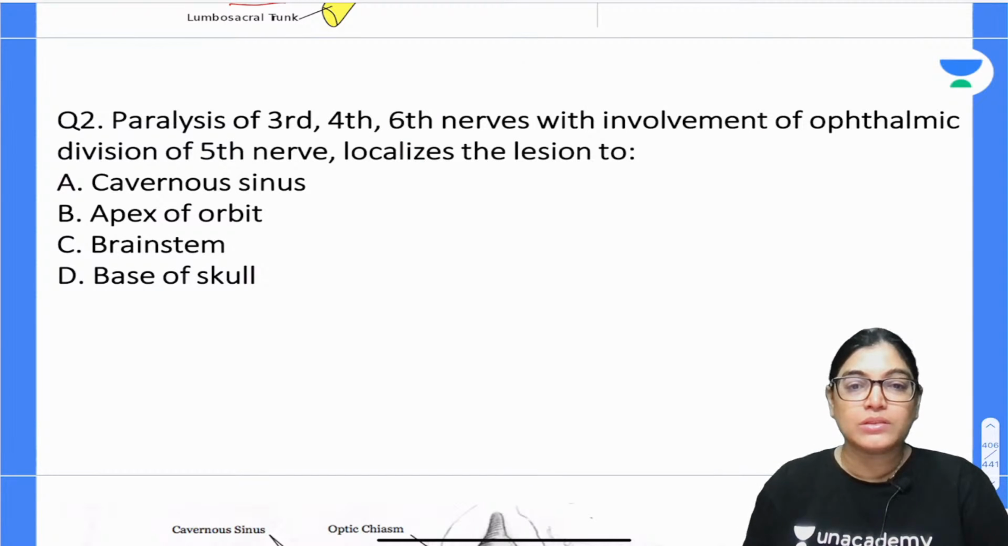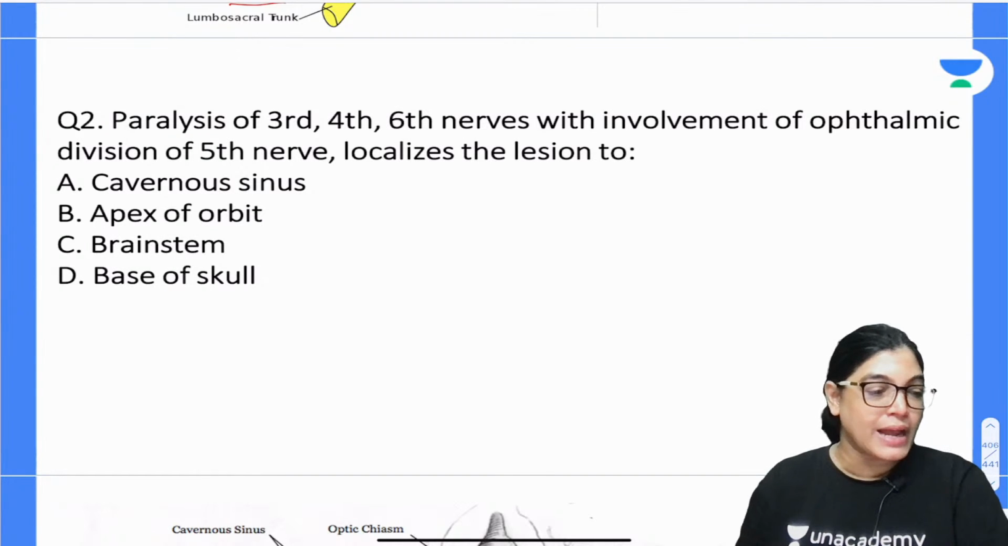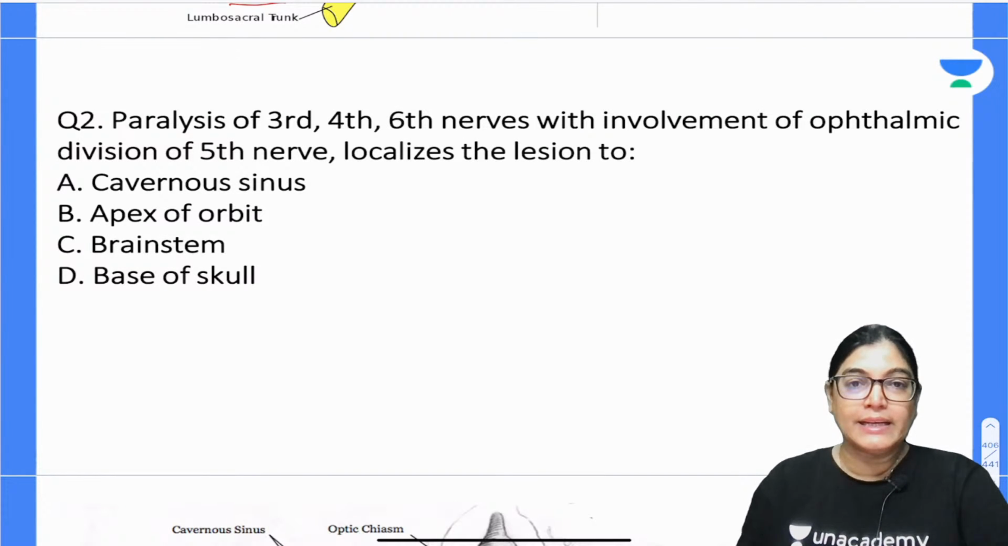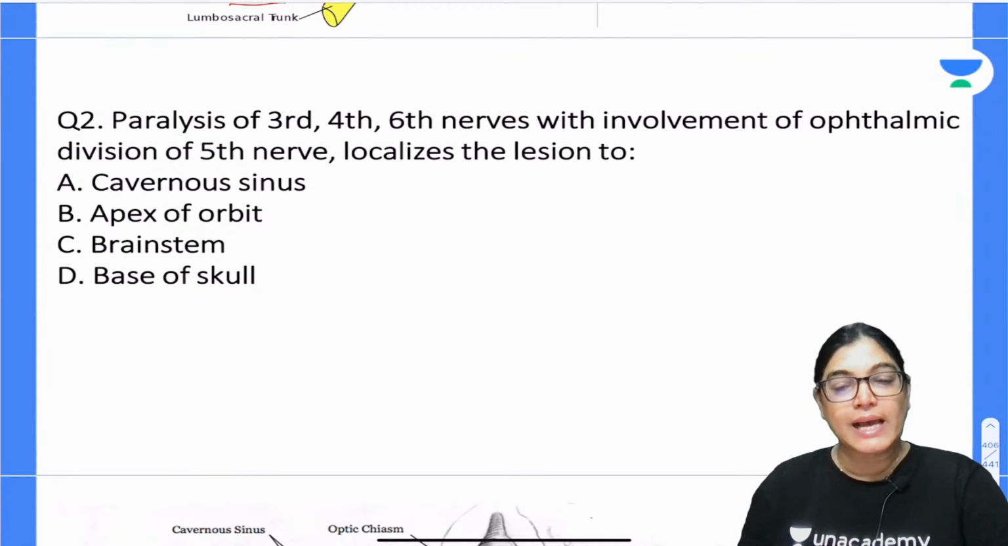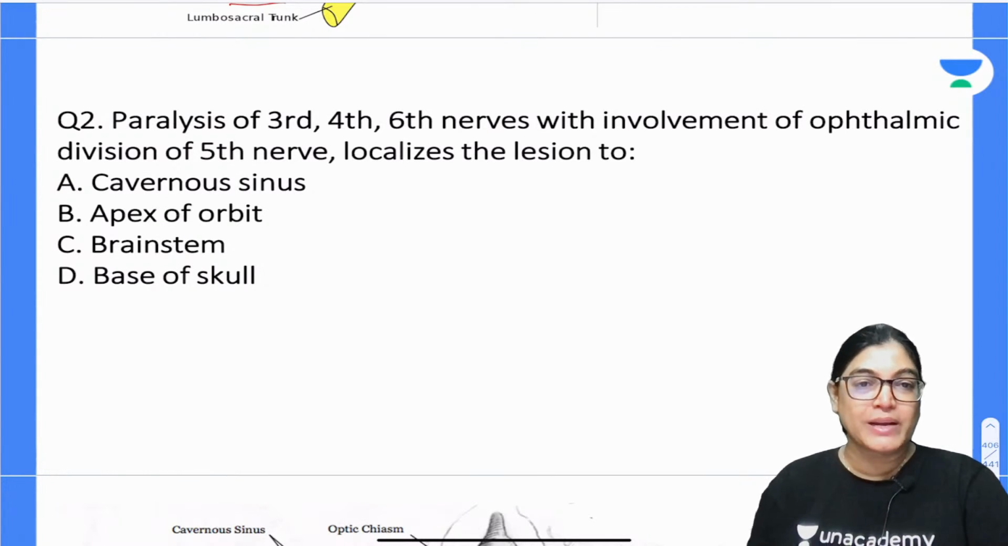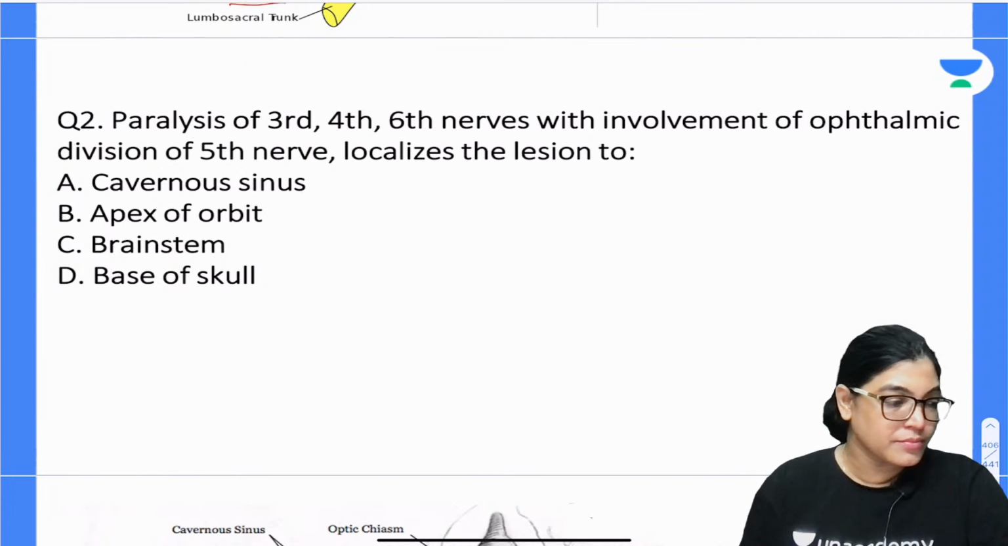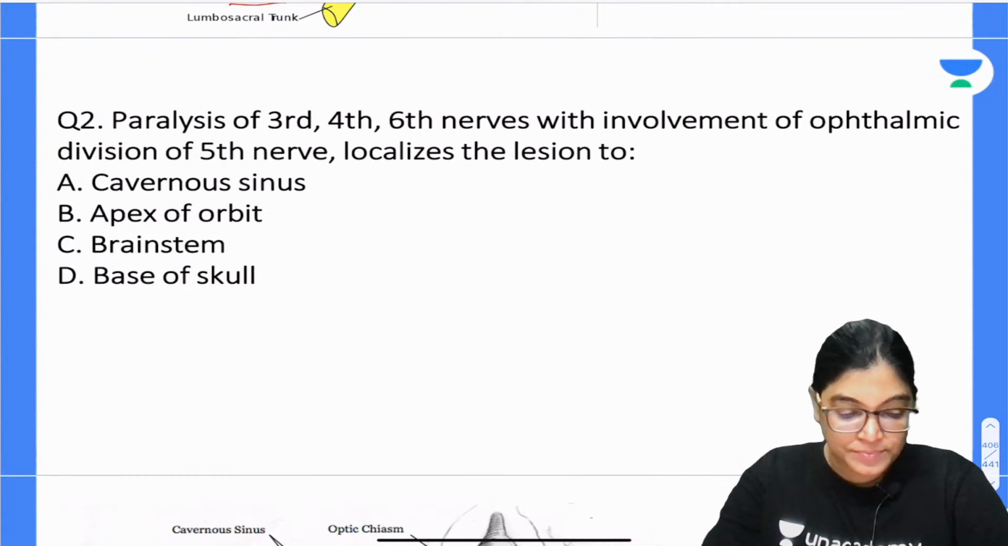Paralysis of third, fourth and 6th nerve with the involvement of the ophthalmic division of the 5th cranial nerve localizes the lesion to which of the following structures? Cavernous sinus, apex of the orbit, brain stem, or base of the skull. Question number 2, mark the correct answer.